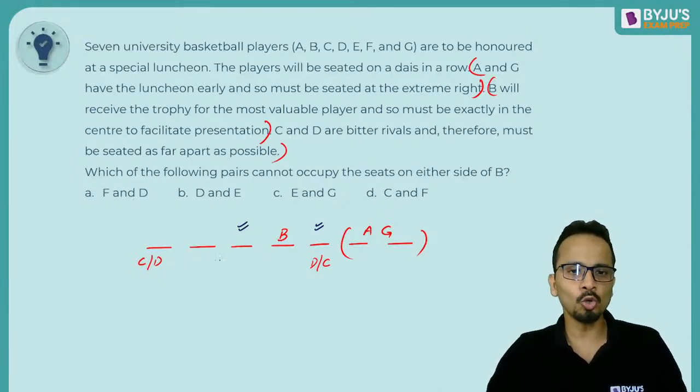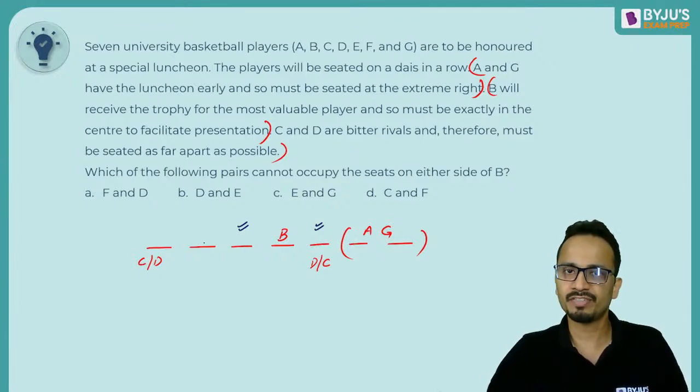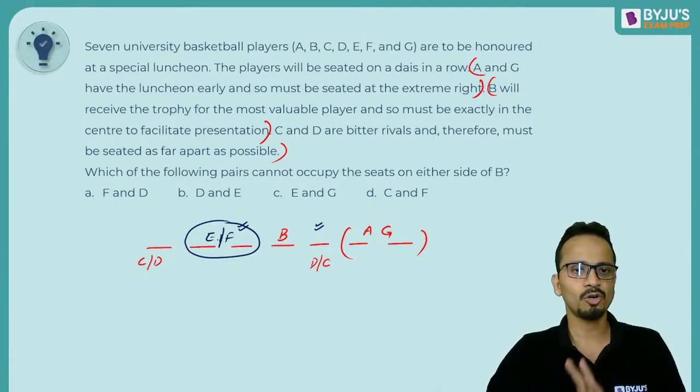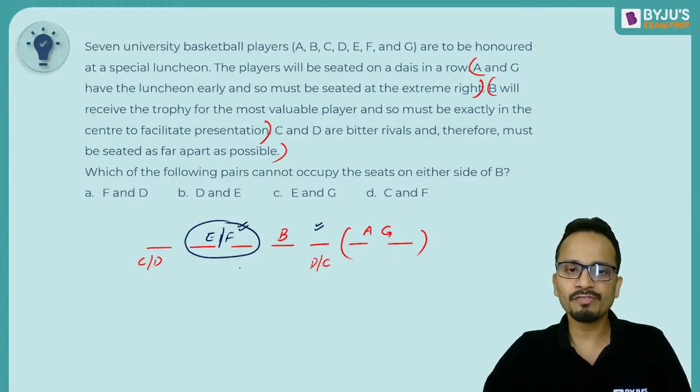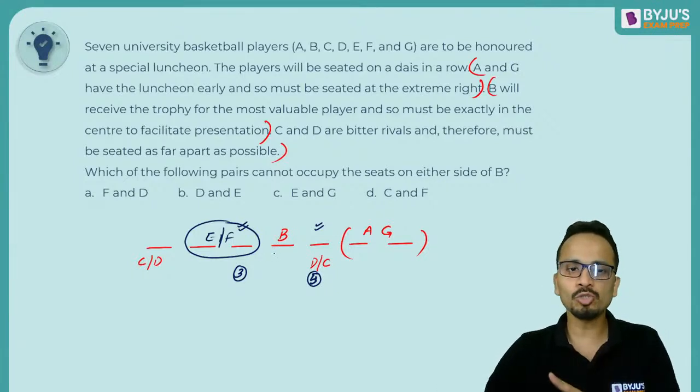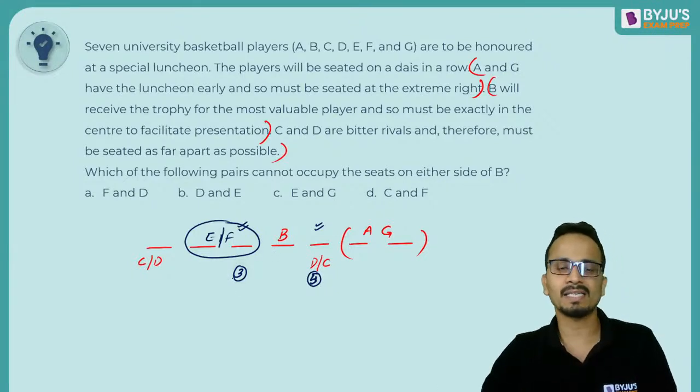Now who are the two people left? A, B, C, D, E and F are left. So E and F can come at any of these 2 chairs, and they can interchange their places. So the first pair F and D. F can come at chair number 3, and D can come at chair number 5. So F and D can come at the two chairs adjacent to B.